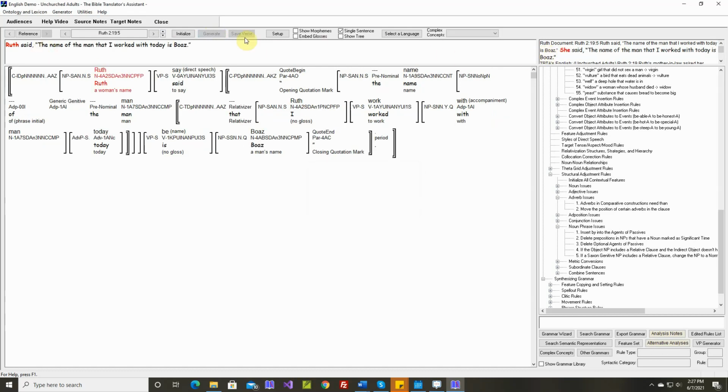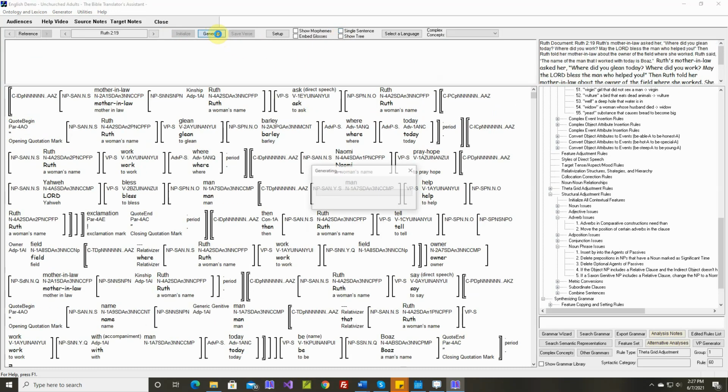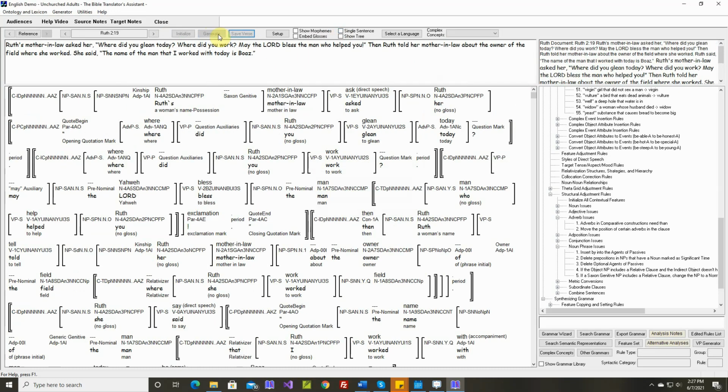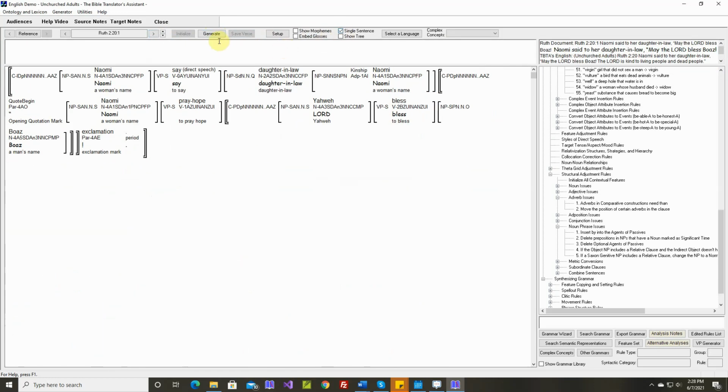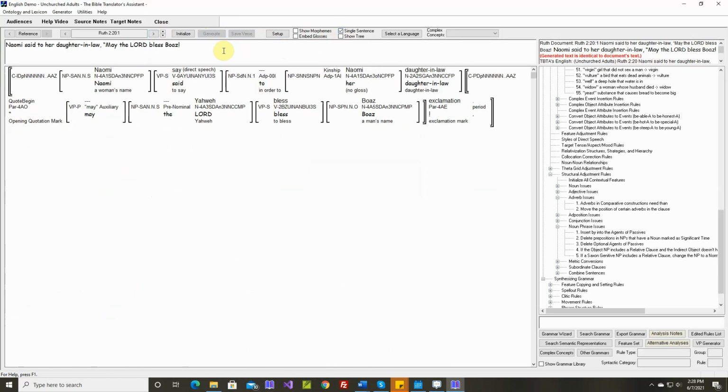Ruth said, she said, that's fine. Okay, that's the last sentence. Generated text is identical. Let's save it and go to verse 20. Generated text is identical.